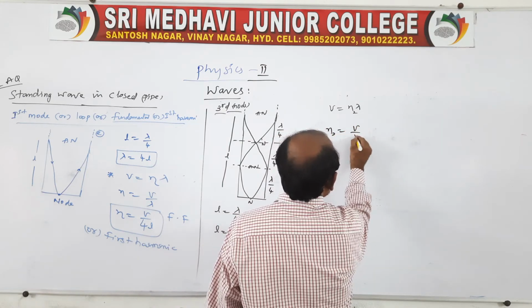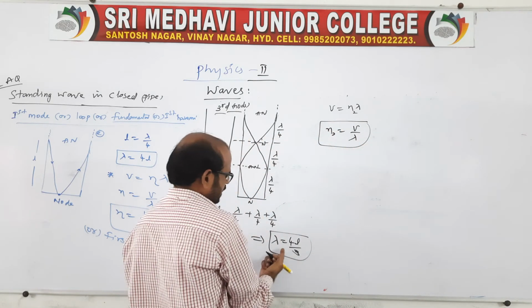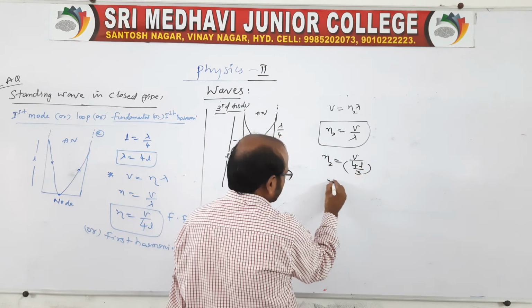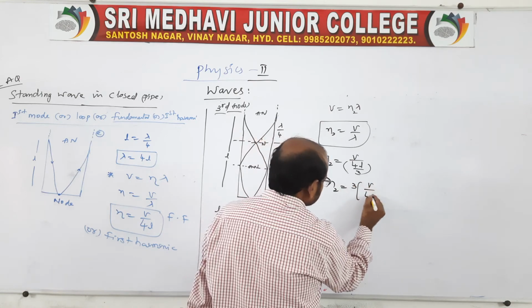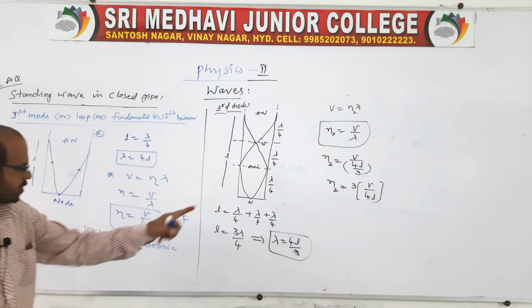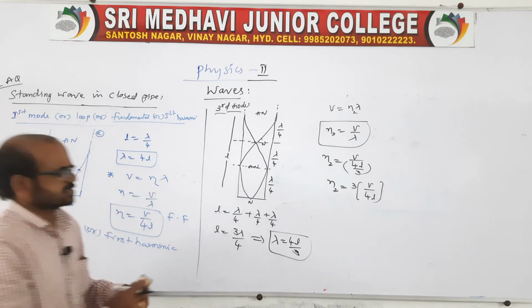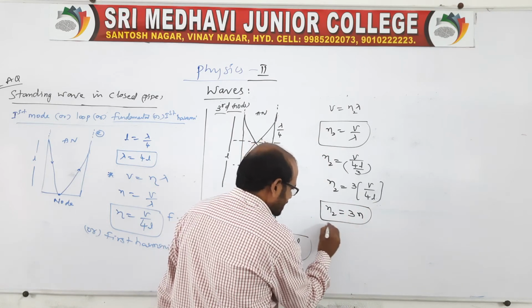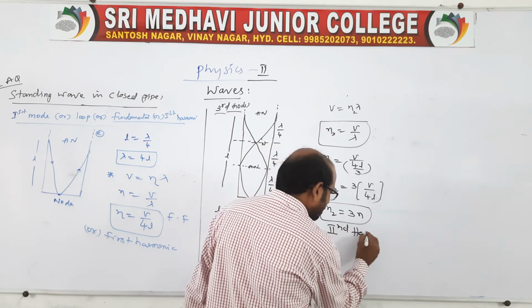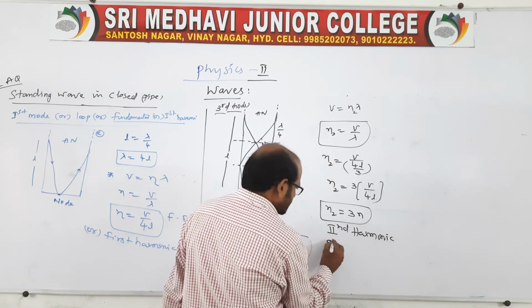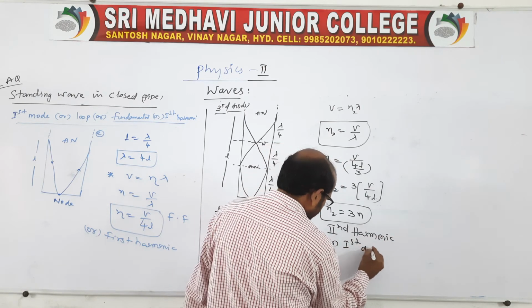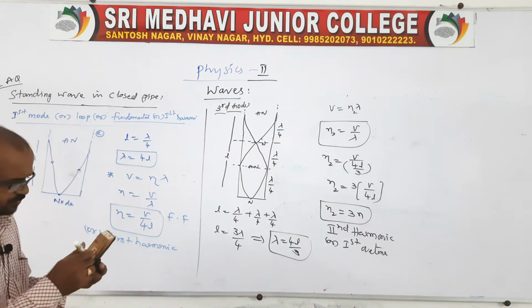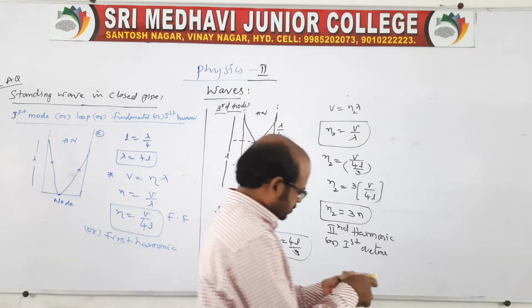N2 is equal to V by lambda. Then what is lambda here? N2 is equal to V by 4L by 3. Therefore N2 is equal to 3 of V by 4L. Look, V by 4L is nothing but the fundamental. Here you write N2 is equal to 3 into N. This we can call the second harmonic, or we can say first overtone. Clear?